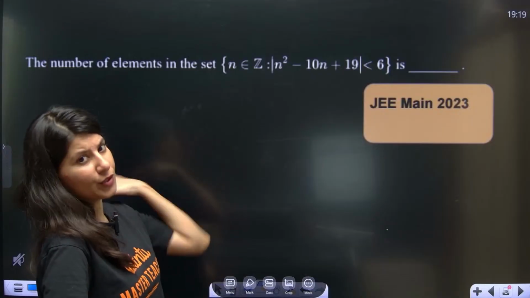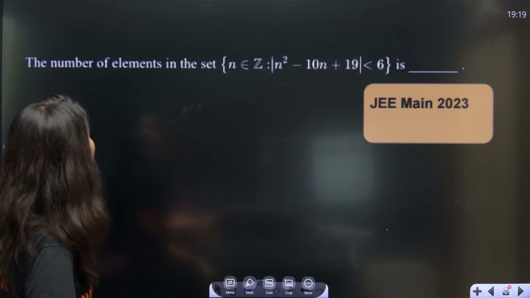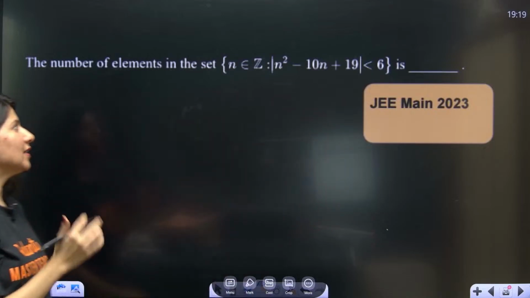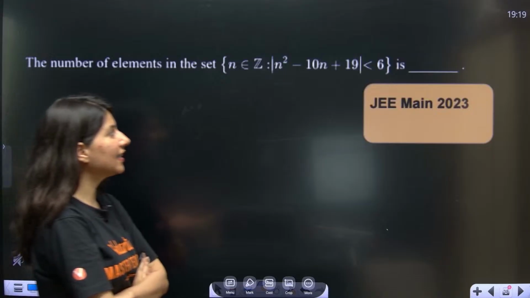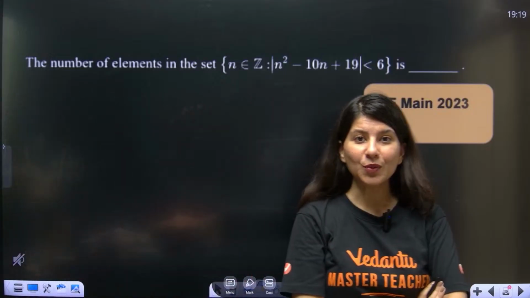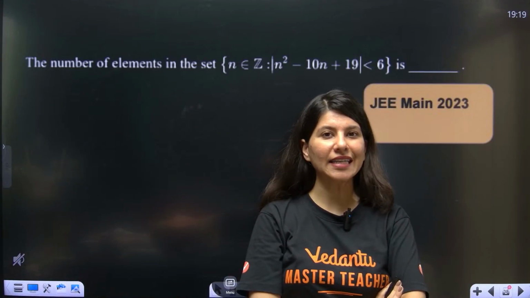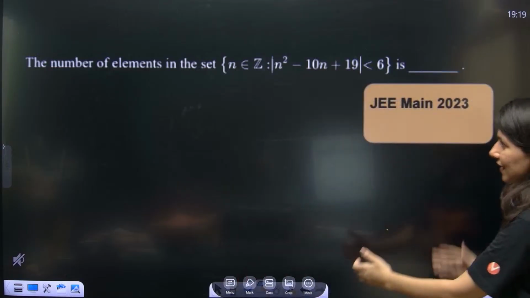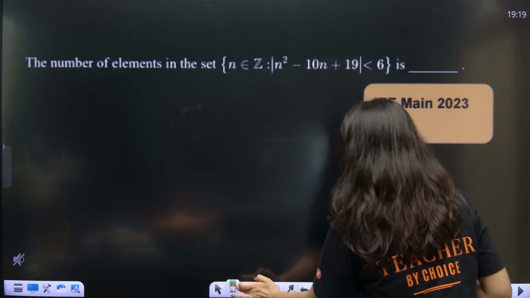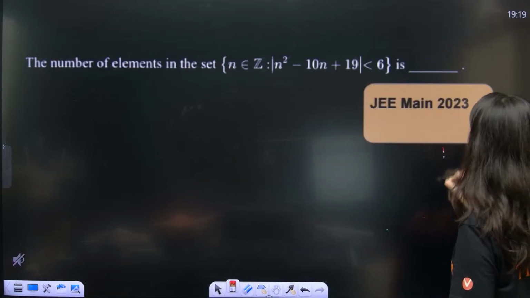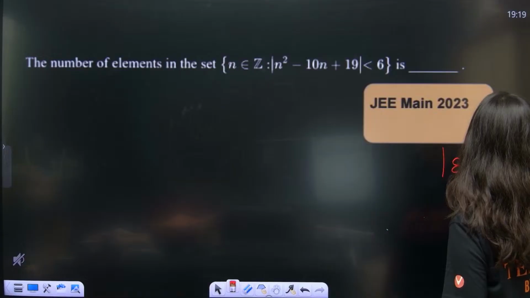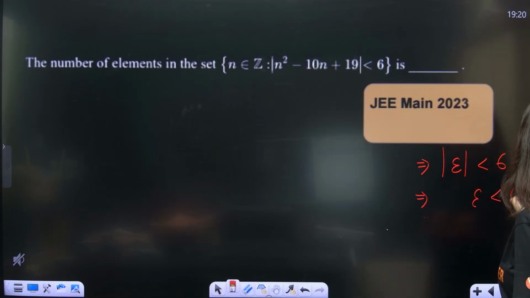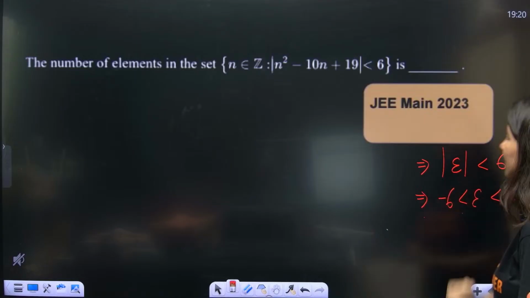Lengthy, yes, I told you. Some questions are definitely lengthy in maths. Number of elements in this particular set. Remember I told you, who all were there in the modulus session, bridge course modulus? See, this is a JEE Main question. Mod of E less than 6. Can anybody tell me? This means E is lying between 6 and minus 6.